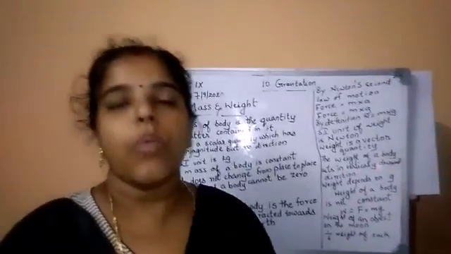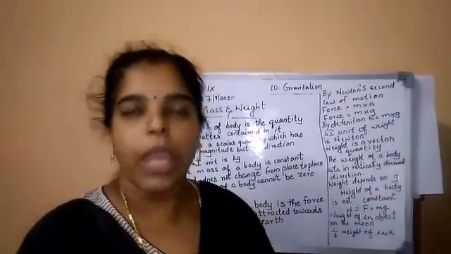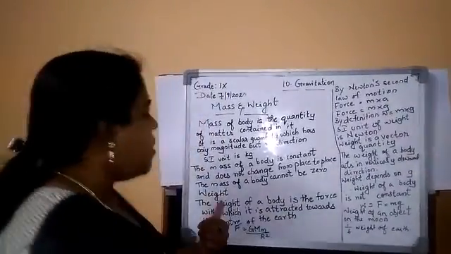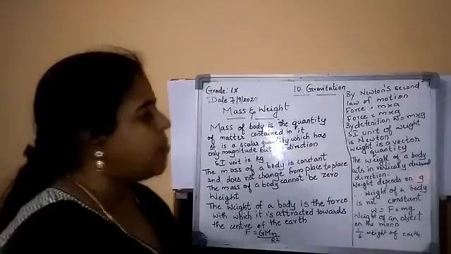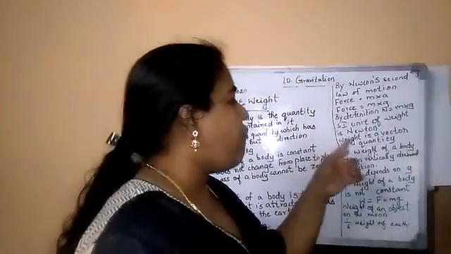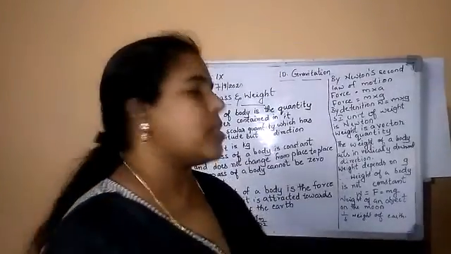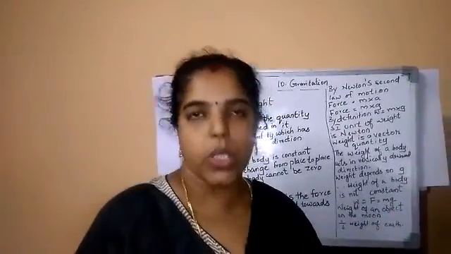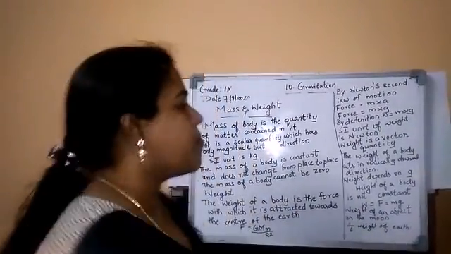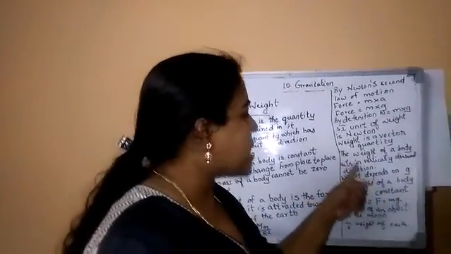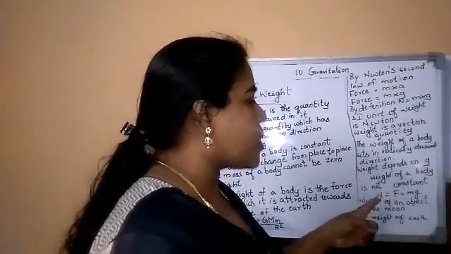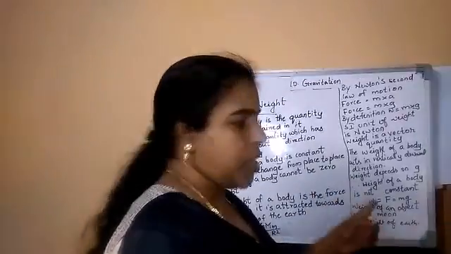The force, what is the SI unit of force? Same will be coming to the weight SI unit. So next, weight is a vector quantity, not a scalar quantity. Vector quantity means it will show the direction and magnitude. And weight of a body acts in the vertical downward direction.